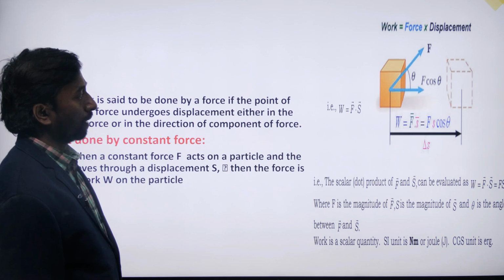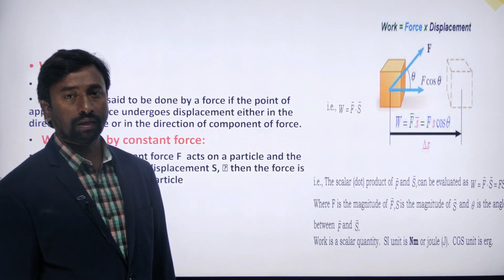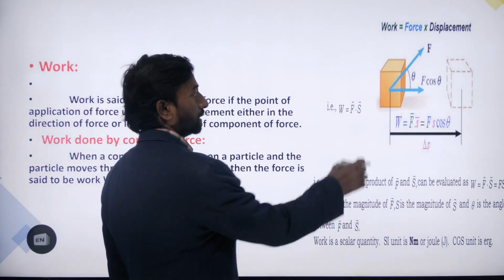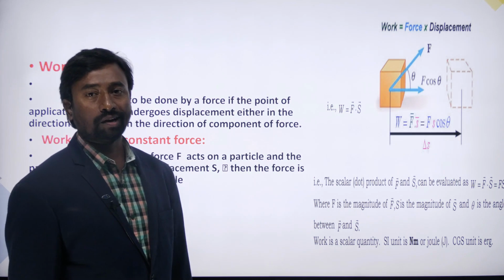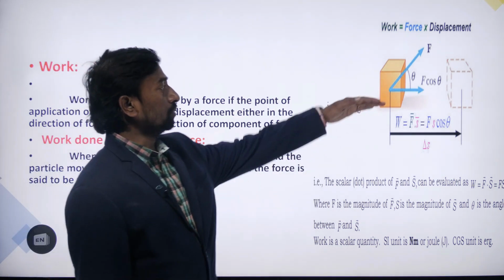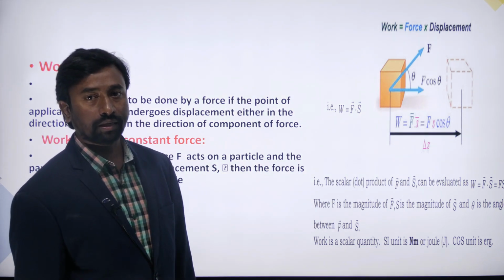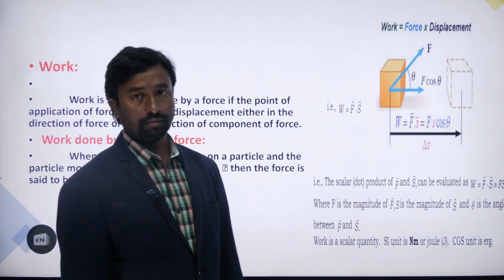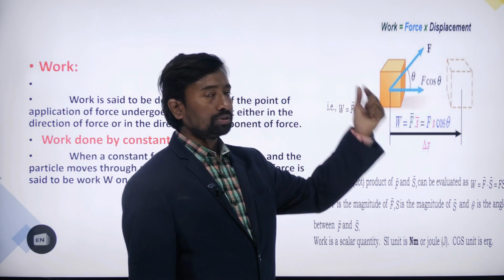Now in this example, you see that in the previous example we saw the force acting along the horizontal direction. The force acted on the body along the horizontal direction. But here the force is acting at a certain angle with the horizontal. So in that case, what is the work done? This is something we can see practically in many cases.